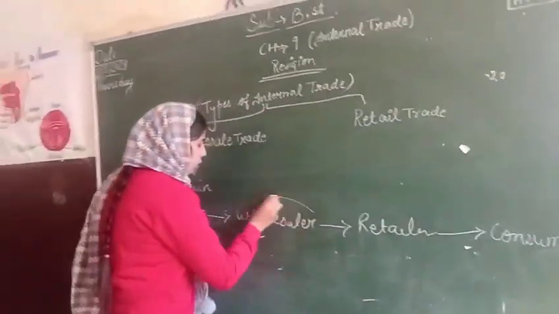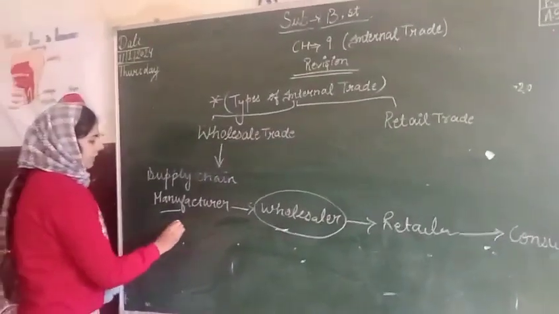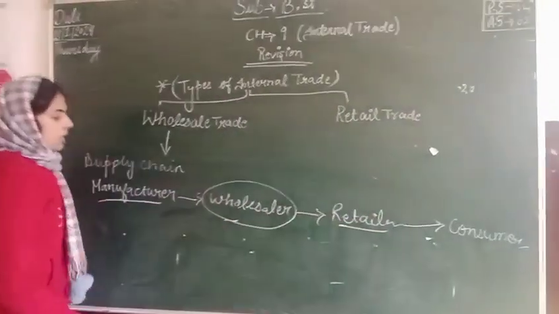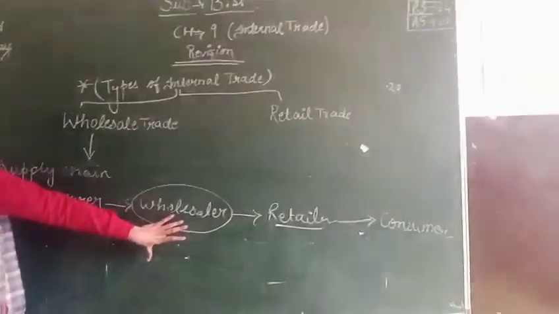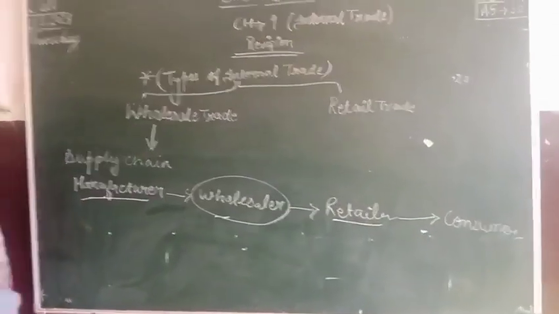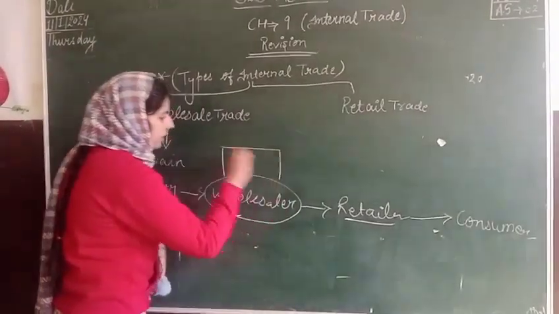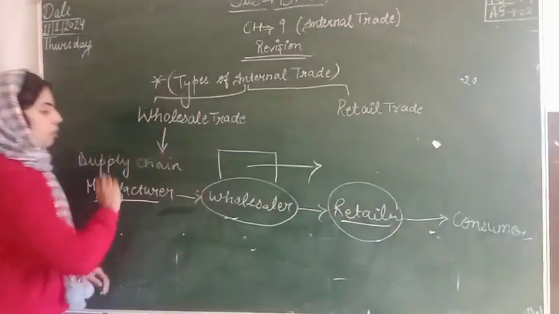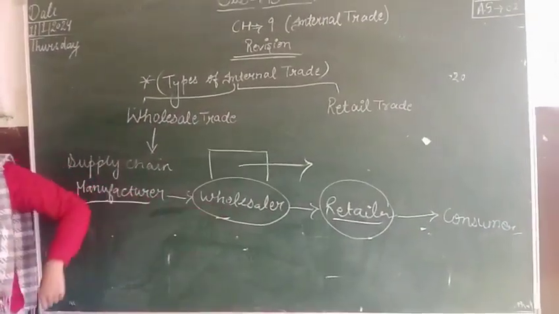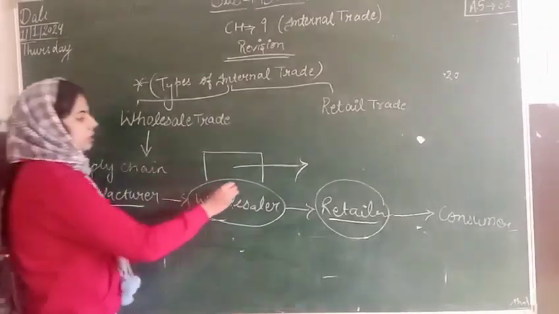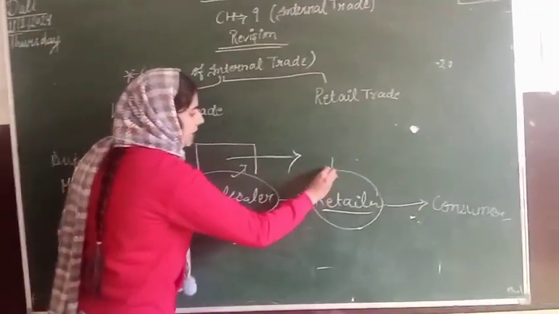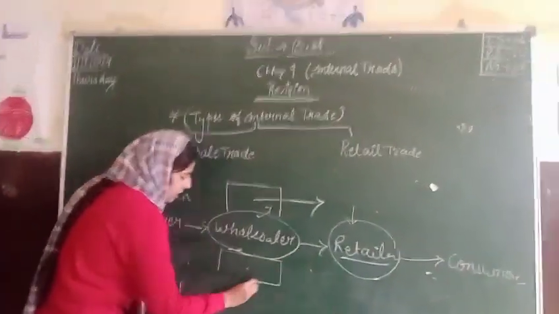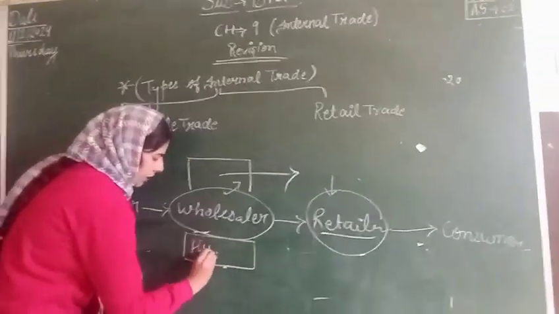We are talking about the wholesaler. So the wholesaler acts as a link between manufacturer and retailer. Like some goods are purchased by the wholesaler from the manufacturer. Then these goods are stored by the wholesaler and further supplied to the retailers. The second one is, when the wholesaler purchases the thing, the profit margin of the wholesaler is generally less as compared to the retailer. The third one is the wholesaler generally purchases the thing in huge quantity.